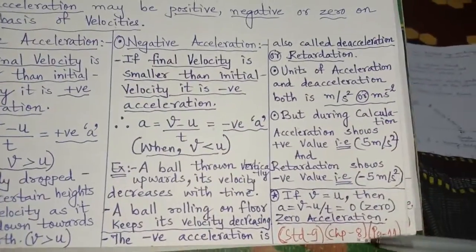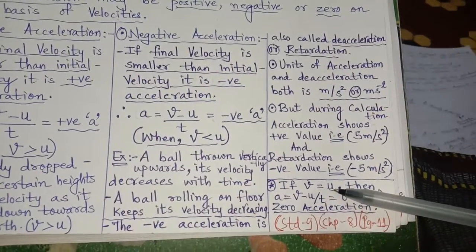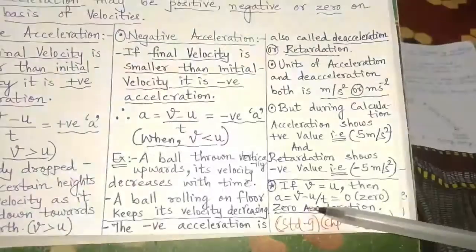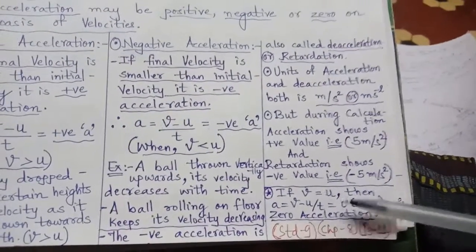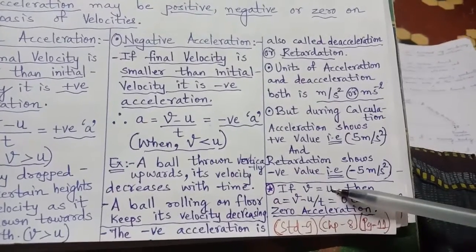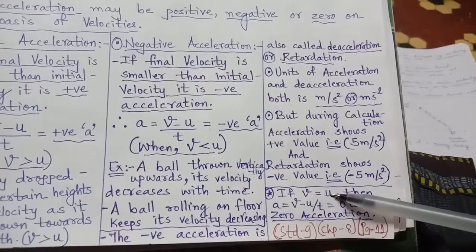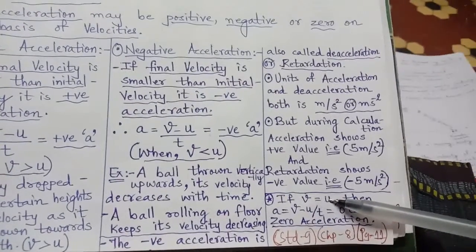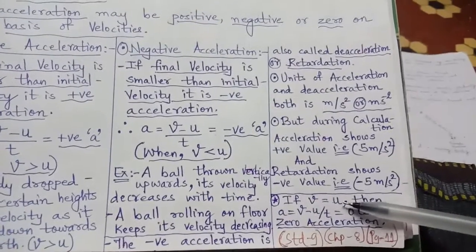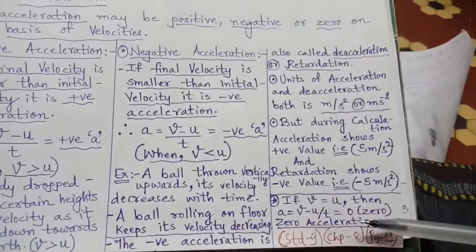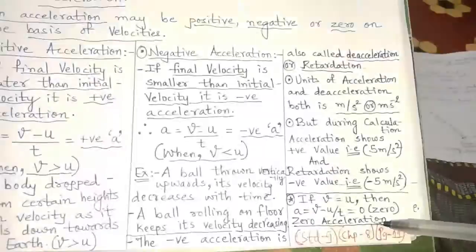And one more type of acceleration: if final velocity is equal to initial velocity, then the acceleration is (v minus u) by t, which is equal to 0, because final and initial are both the same. Suppose final velocity is 5 meters per second, and initial is also 5 meters per second. So 5 minus 5 will be 0, and that type of acceleration is called zero acceleration, right?